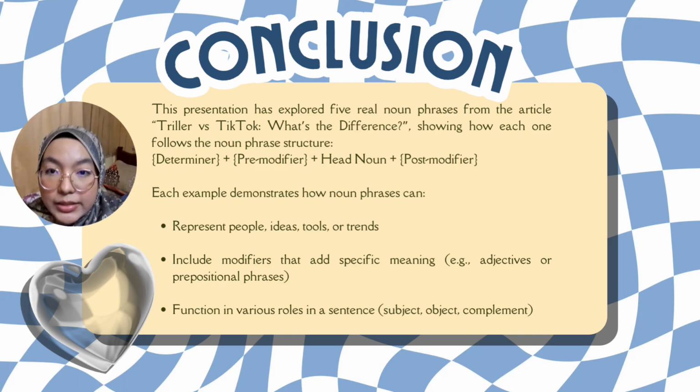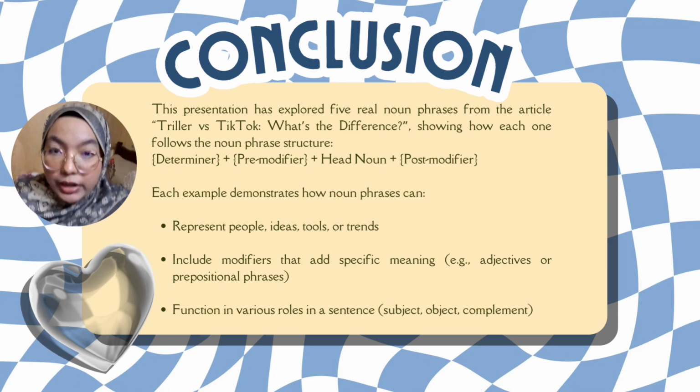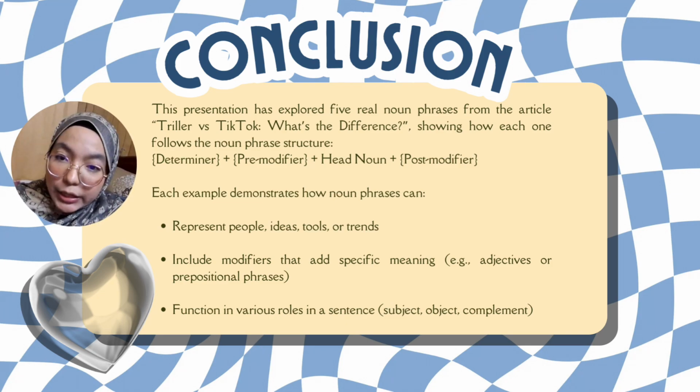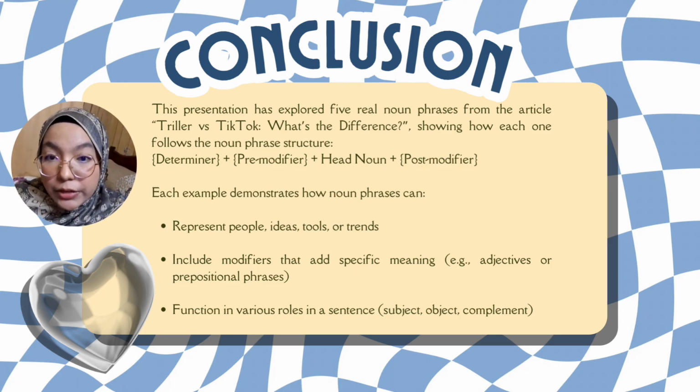Each of these examples has demonstrated how clearly noun phrases can be used. They can represent people, ideas, tools, or trends. They include modifiers that add specific meaning, for example, adjectives or prepositional phrases. They also function in various roles in a sentence: subject, object, and also complements.